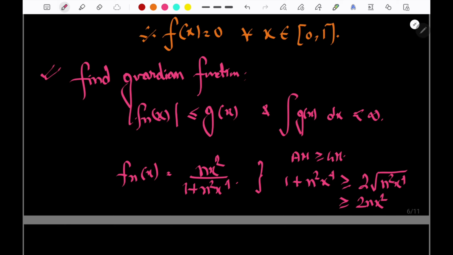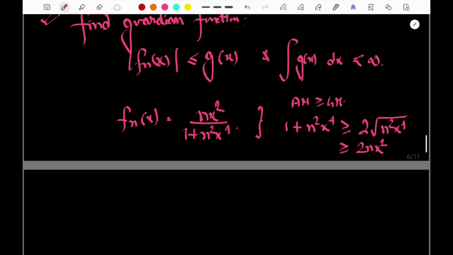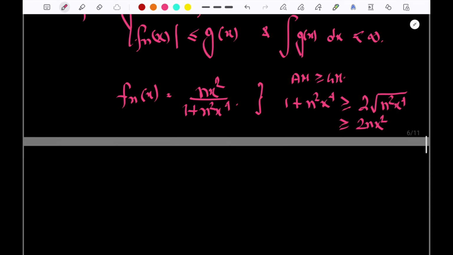Done. Now n and x are non-negative, that is what we are talking of. So if I invert it, 1 by 1 plus n square x to the power 4 is less than or equal to 1 by 2n x square.